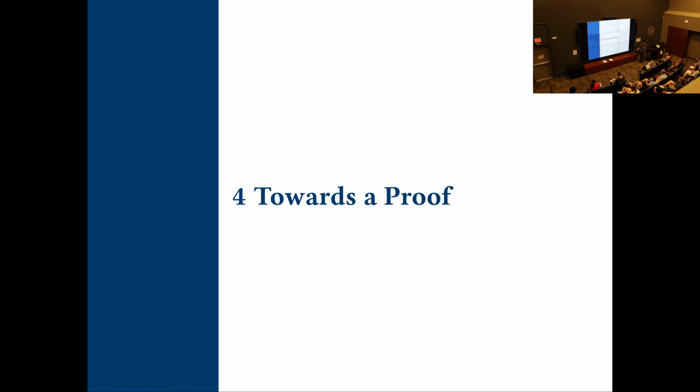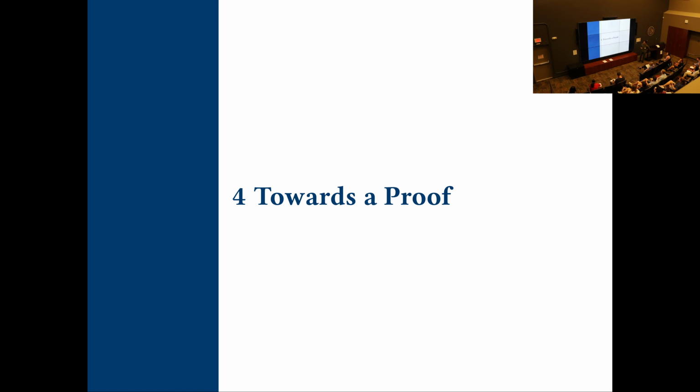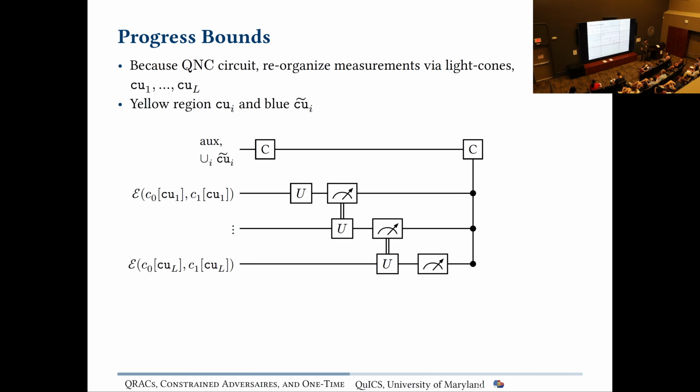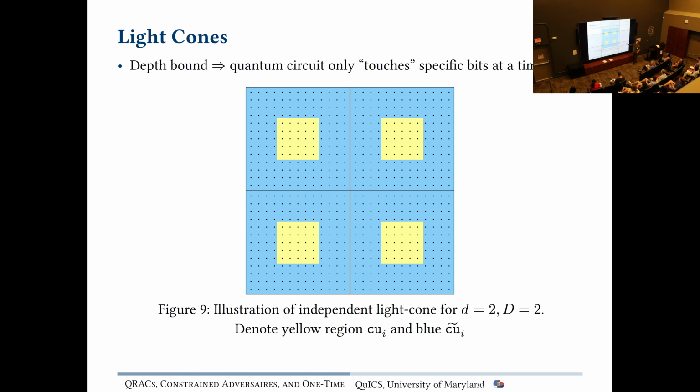So now we're going to take what we have here and go towards a proof. We have our GQNC0 circuit, and we're going to want to reorganize our measurements in terms of light cones. Bob can do any sort of measurement on their input qubits as long as it's a certain depth. But because this quantum circuit that Bob chooses is fixed, we can reorganize the order in which measurements are done. What this means is that we're going to give Bob all the information in the blue qubits for the purposes of the proof. So the adversary Bob is stronger than in the real world and has a lot of extra information.